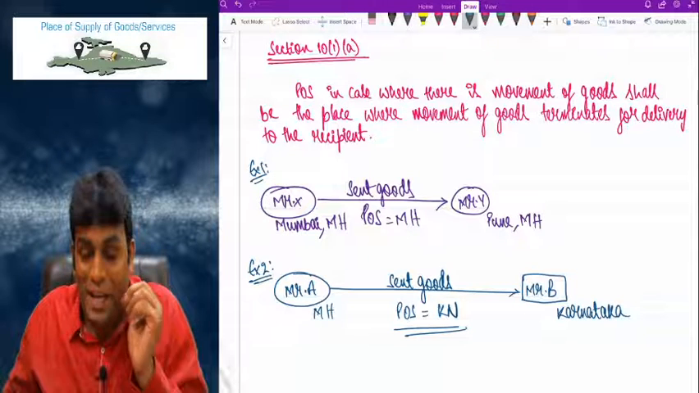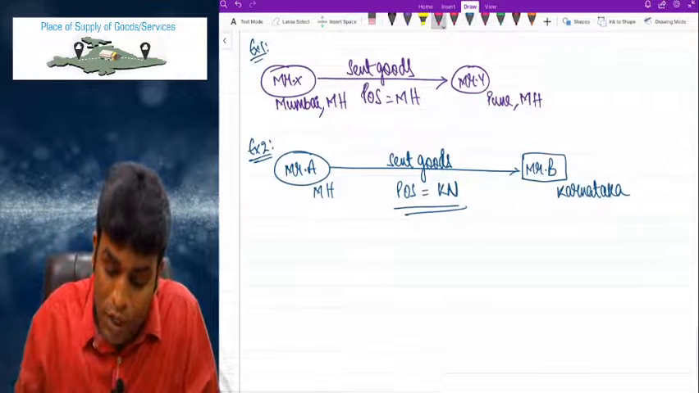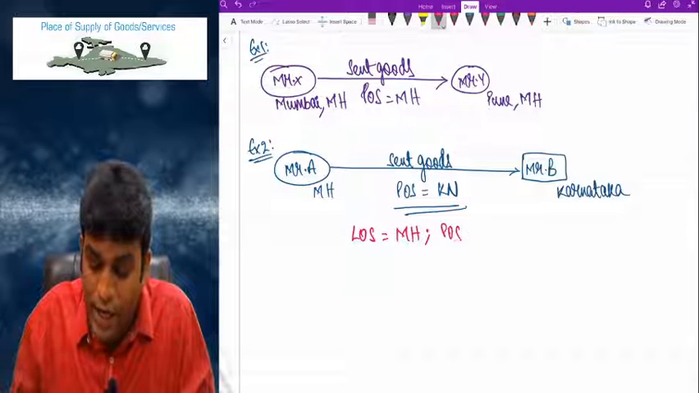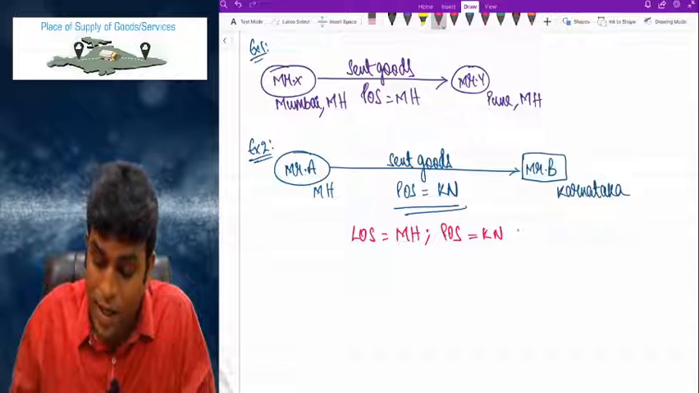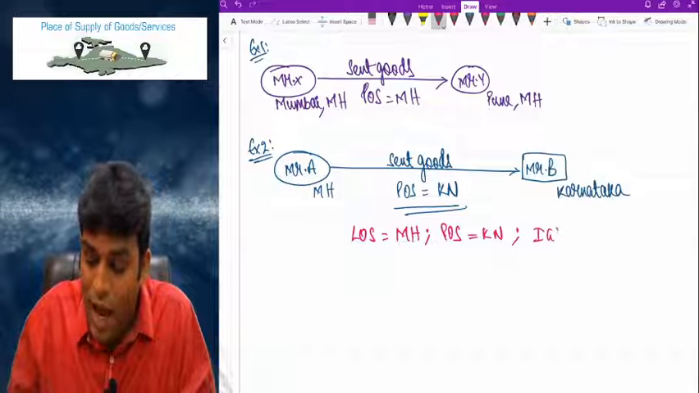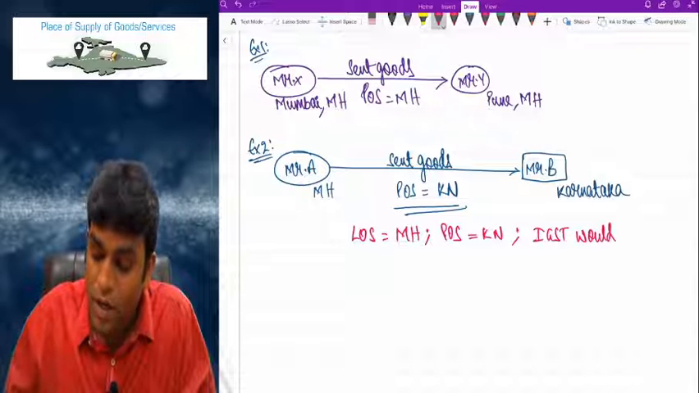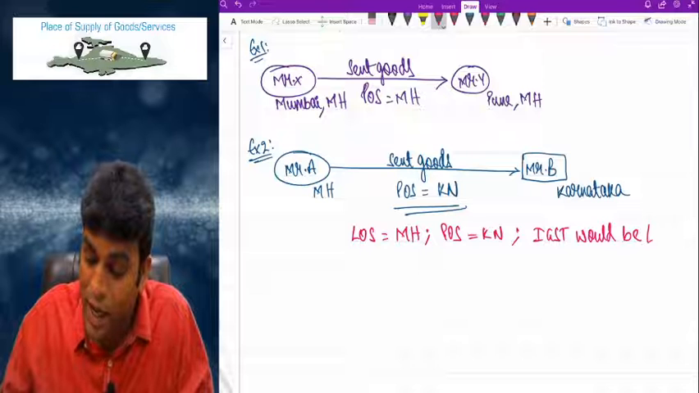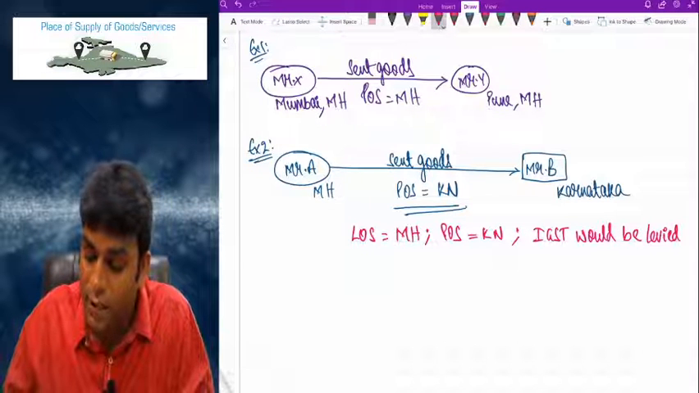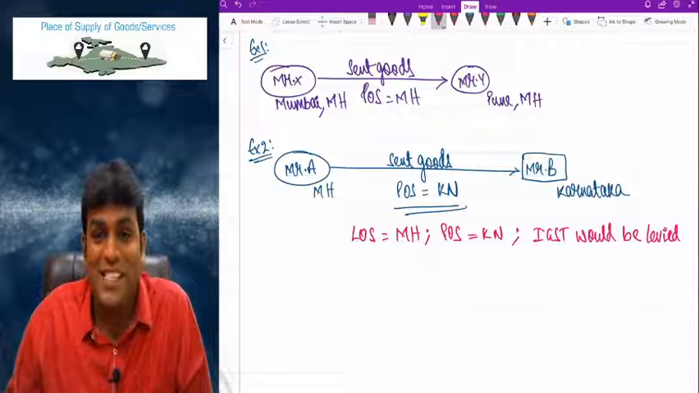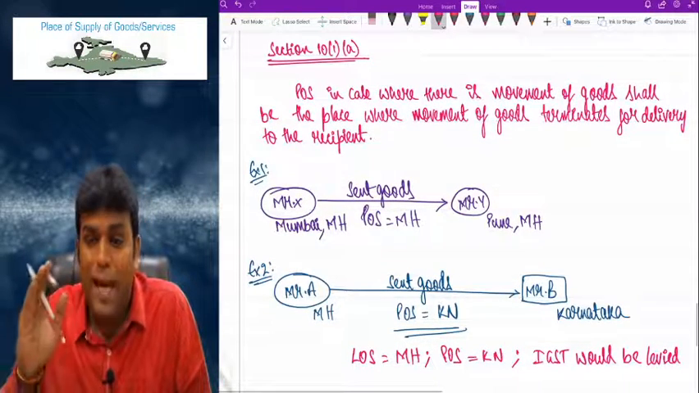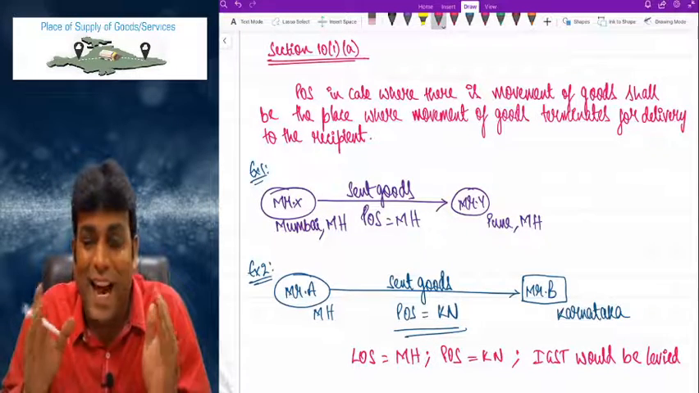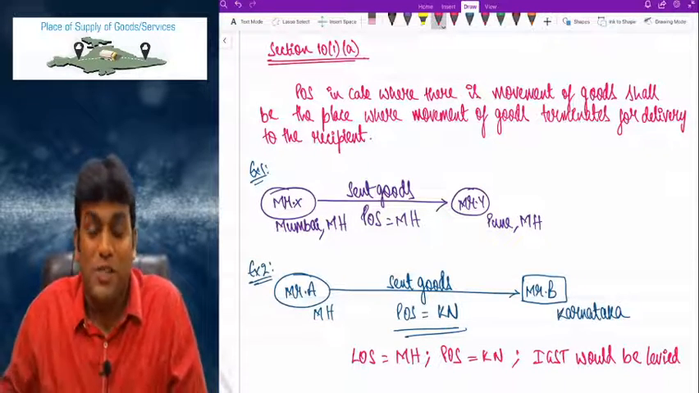And here if you observe in second example, my dear friends, to give you clarity of thought, where is the location of supplier? Maharashtra. And where is place of supply? Karnataka. So what will be charged, my dear friends? IGST would be levied. No doubt about it. Because if location of supplier and place of supply both are in different state, then we'll definitely charge IGST. But if location of supplier and place of supply both are in same state, we will charge something called CGST and SGST. Very powerful concept, my dear friends.